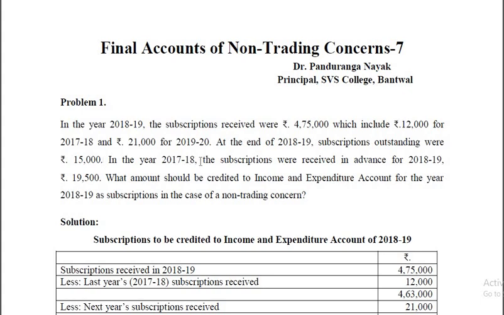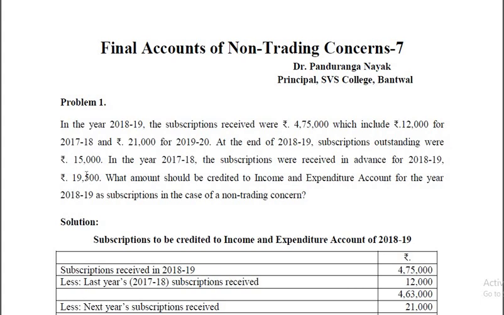In the year 2017-18, the subscriptions were received in advance for 18-19. Last year, you have received the subscriptions for the current year. Actually, that is the income of the current year, but received last year. Though it is received last year, since it is the income of the current year, that should be added to the current year subscriptions. So this item should be added. Thus, the first two items are to be deducted because they are not relating to the current year.